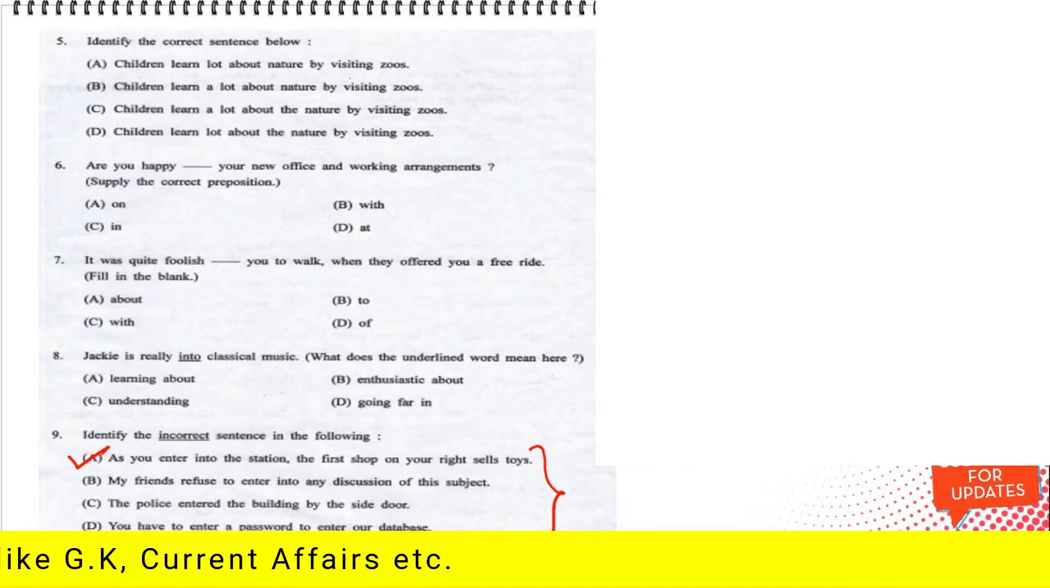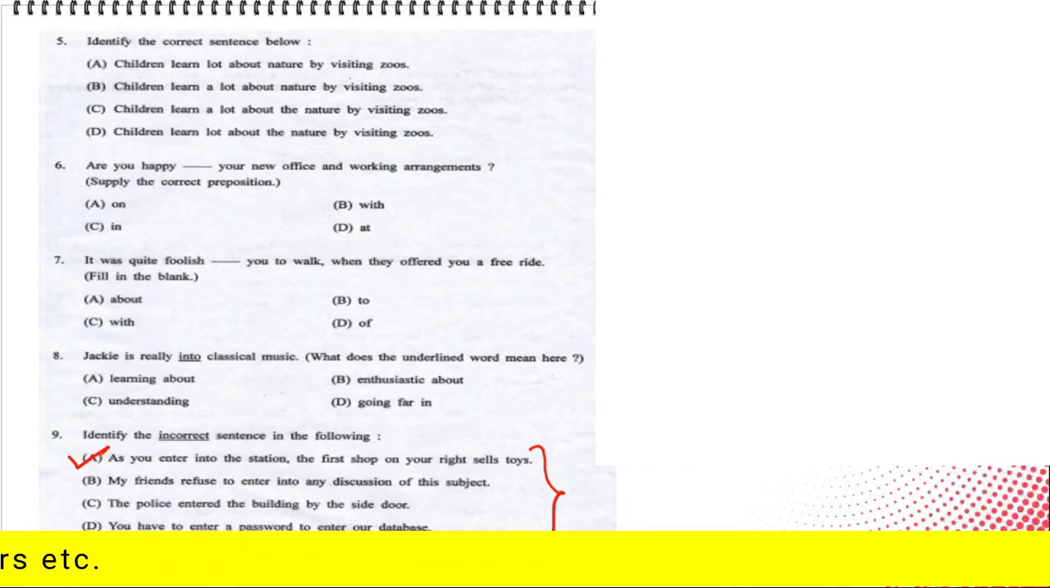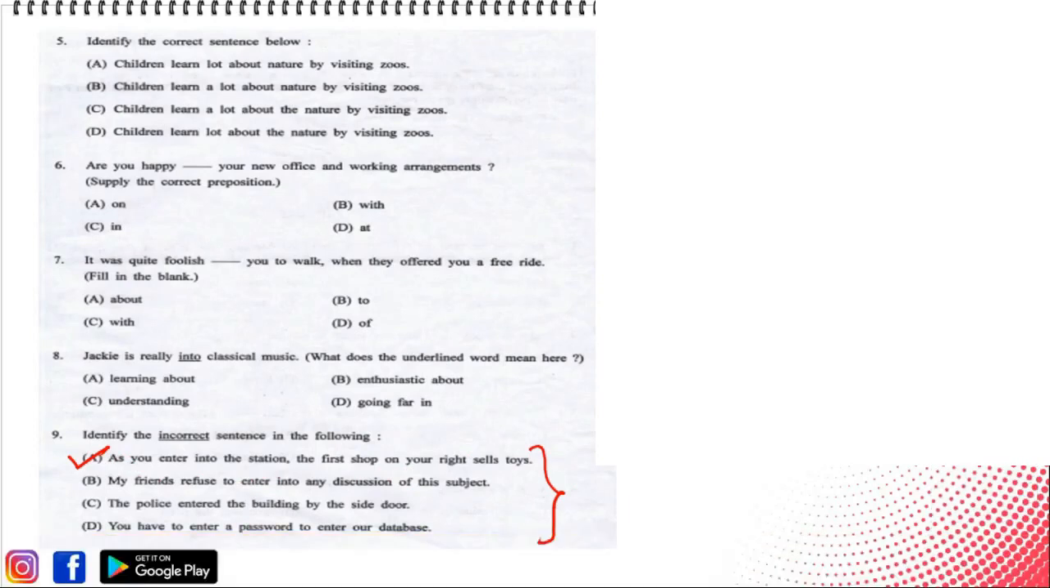There are some questions where you need to find the incorrect sentence, and as well you have to find the incorrect part and replace it. The incorrect part here would be "as", and it can be replaced by "when". When you enter into the station, the first shop on your right sells toys. That would be the correct sentence.